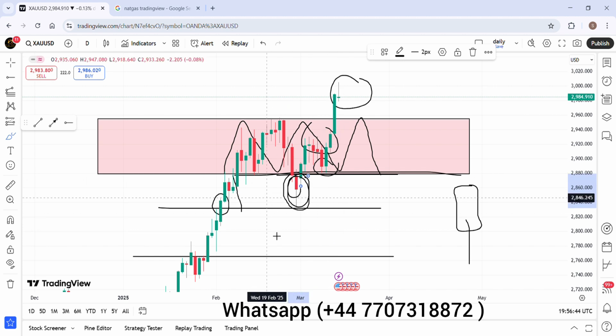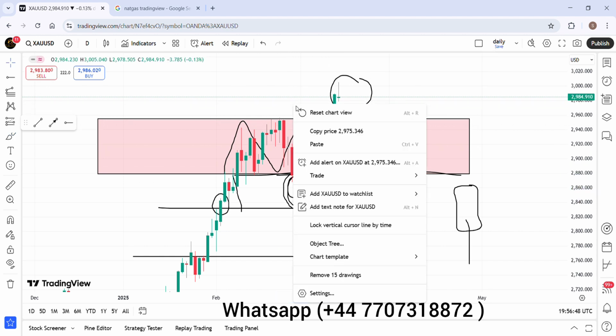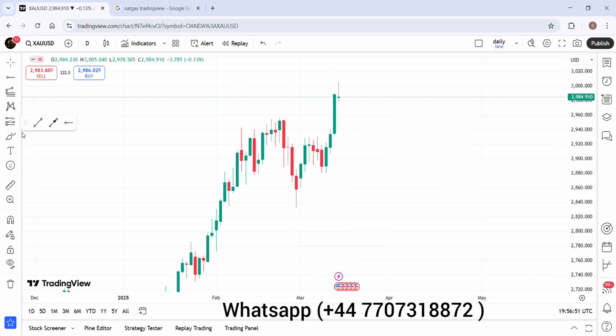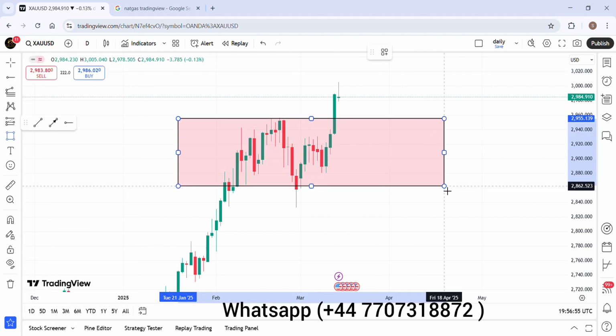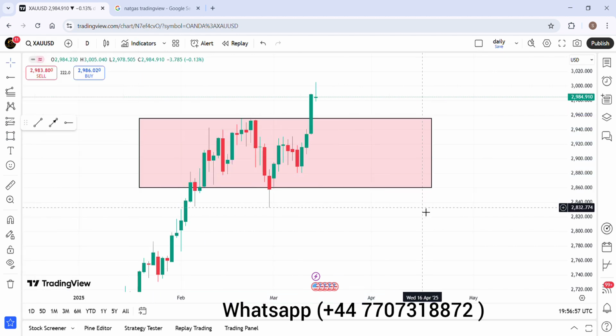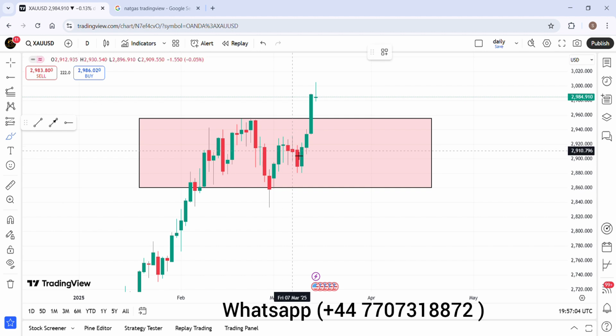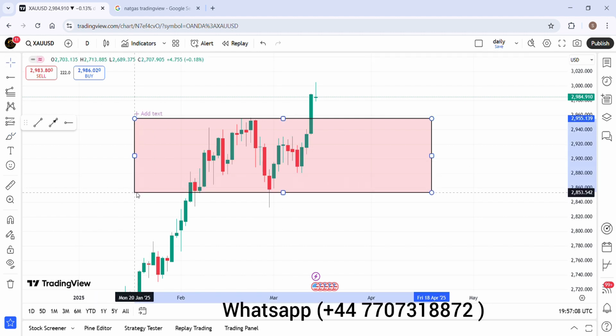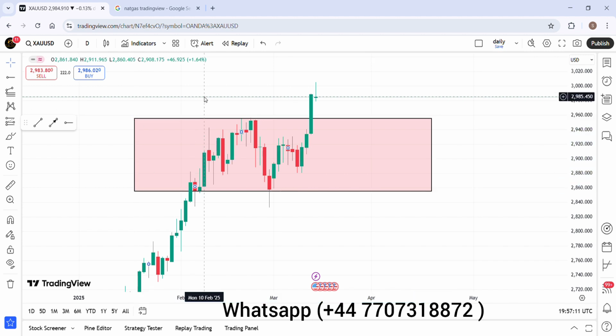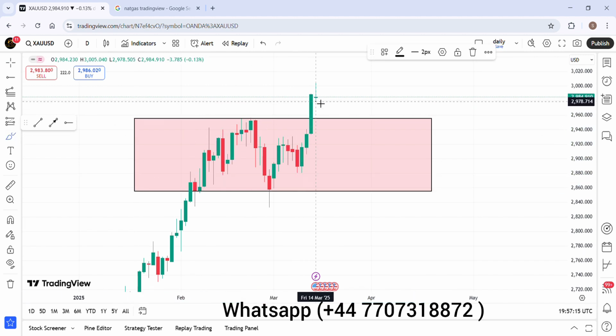Okay, so I am going to remove all these structures so we can talk about the next thing. This is the rebound zone. And now, as you can see, let me make it proper like that. Just miss the structure. This is a rebound zone, and here the market again broke the zone.